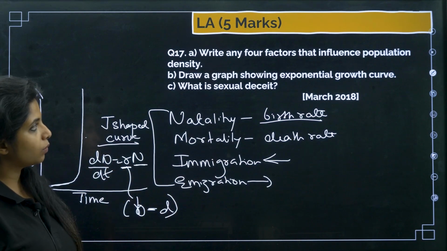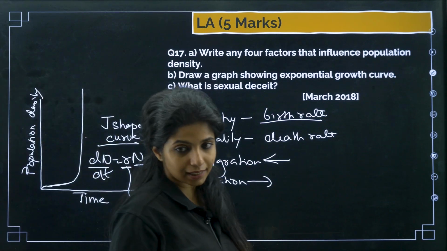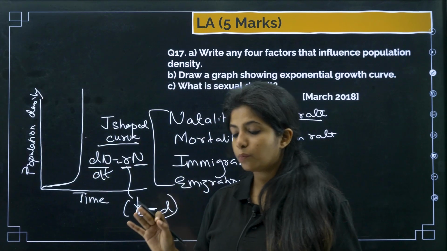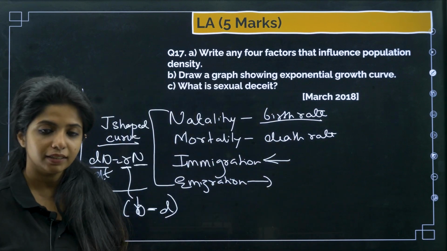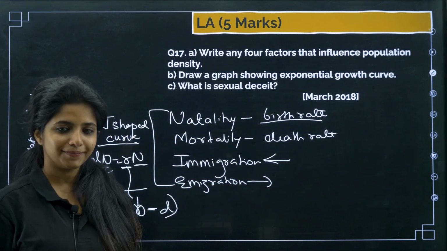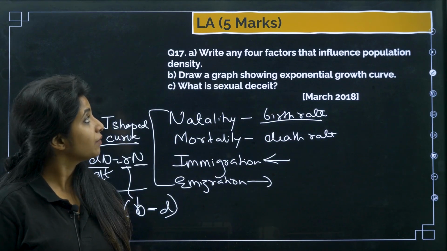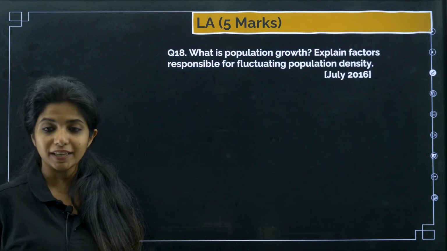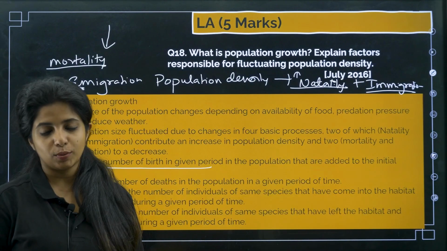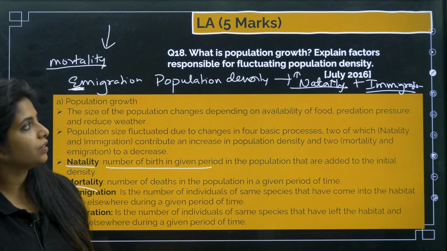Now what is sexual deceit? We already discussed it. What is sexual deceit? It is shown by the Mediterranean orchid, that is Ophrys. And with this, we have completed all the questions related to this particular topic.